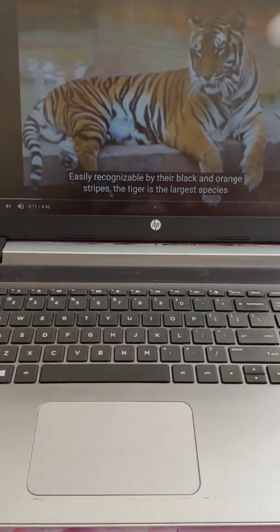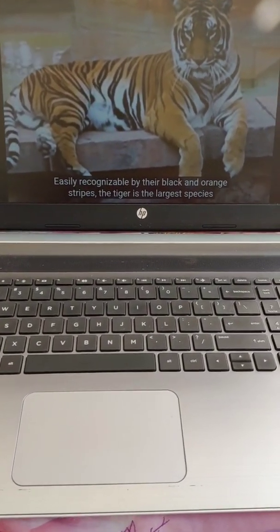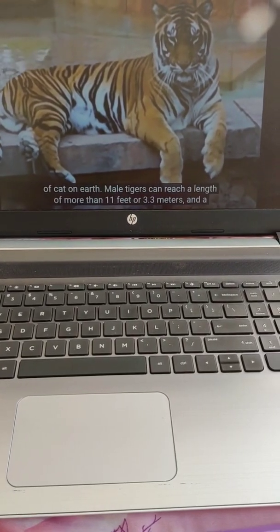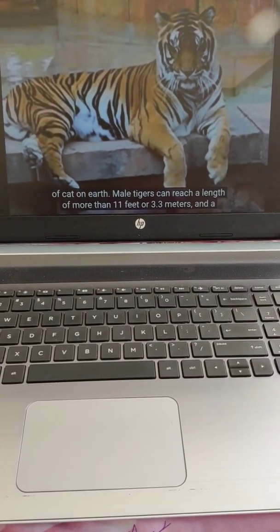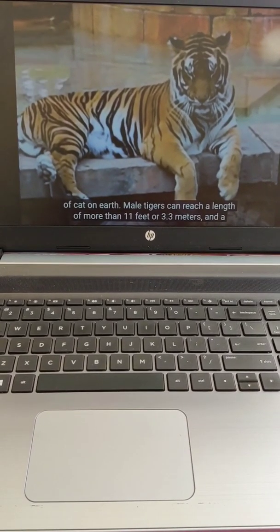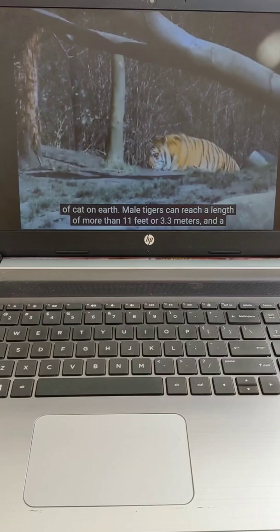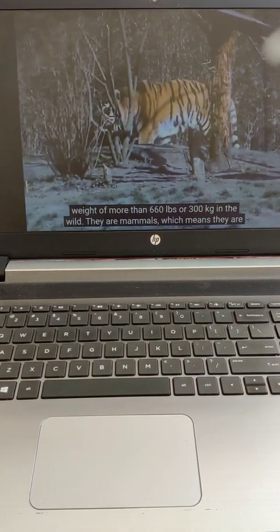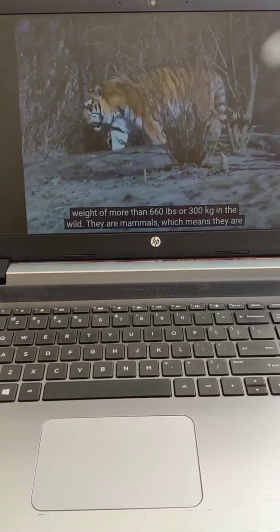Easily recognizable by their black and orange stripes, the tiger is the largest species of cat on Earth. Male tigers can reach a length of more than 11 feet or 3.3 meters and a weight of more than 660 pounds or 300 kilograms in the wild.